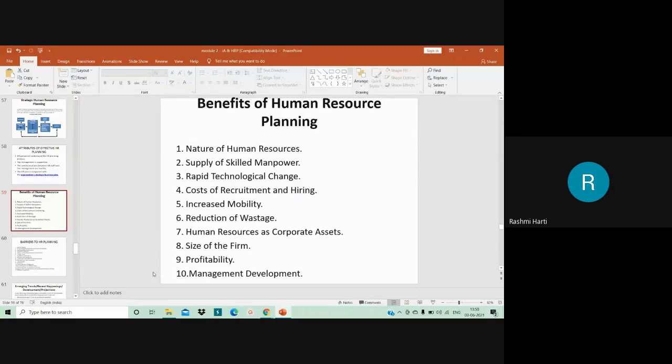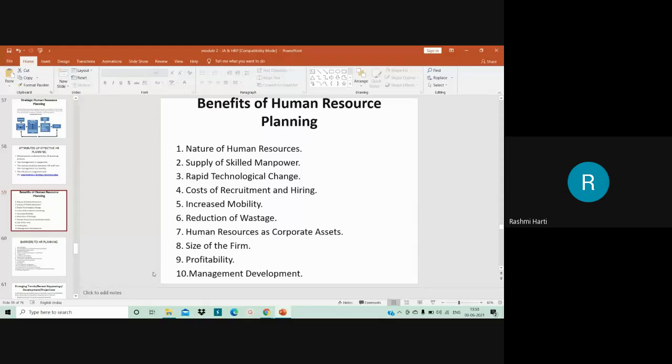Okay, skilled manpower, that is one of the benefits of planning. If an organization has better human resource planning, then obviously you have talented and skilled employees from any organization. Okay, so you will be recruiting the right level of business firms also.